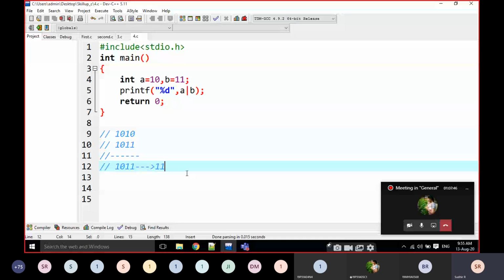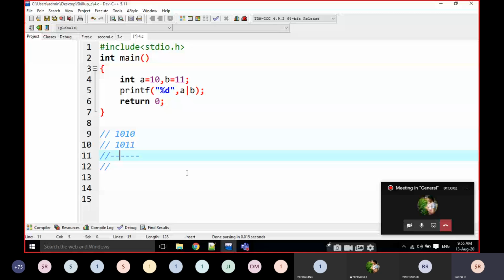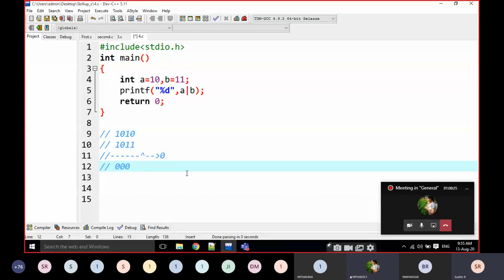Then what is the XOR gate? Do you know what XOR gate means? XOR gate means that if both values are the same, it is going to return 0. Either both are 1 or both are 0, it returns 0. That means 1 1 gives 0, 0 0 gives 0, and 0 1 gives 1. Only when both are different will it represent 1. If both are the same, it is represented as 0.